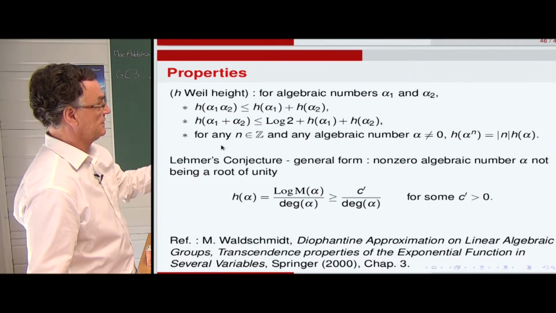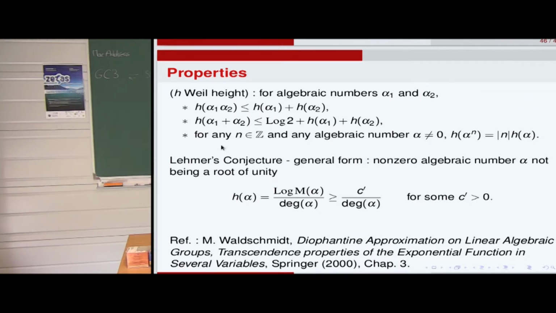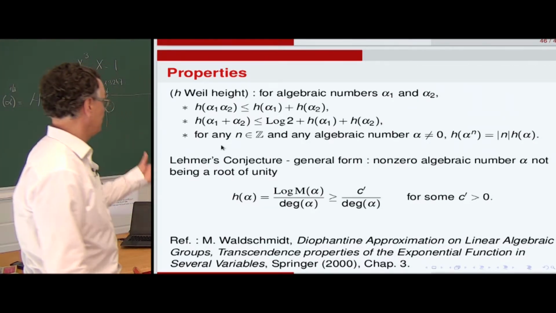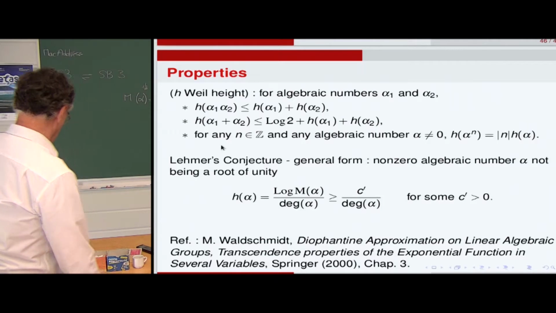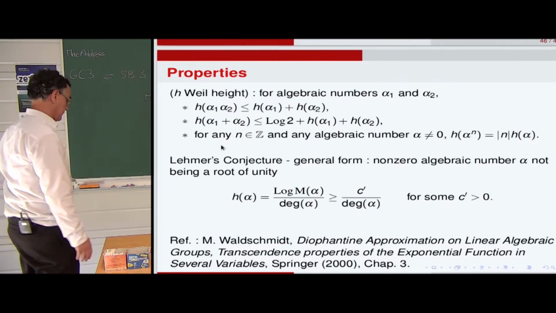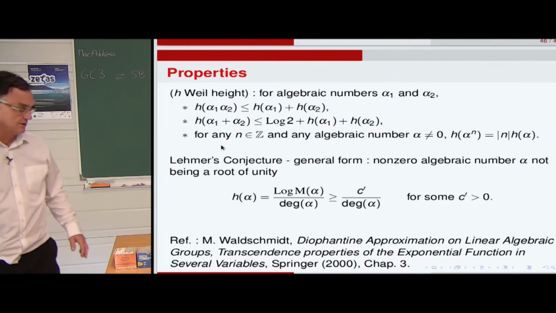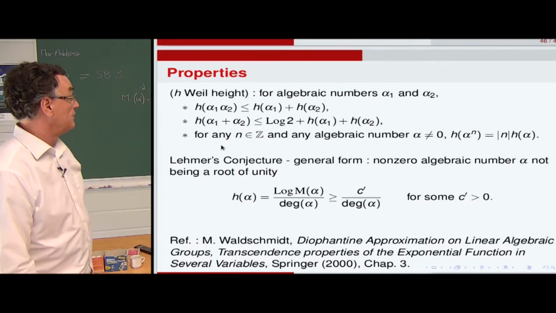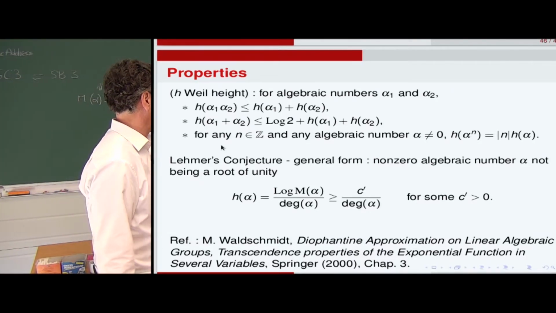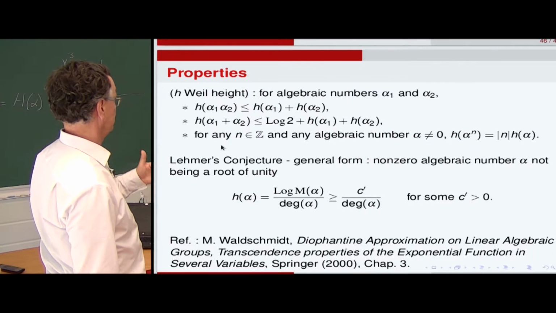If it is true, if there is a discontinuity at one in the set of Mahler measures of algebraic numbers, the Weil height should be greater than a certain constant, which is universal, divided by the degree.